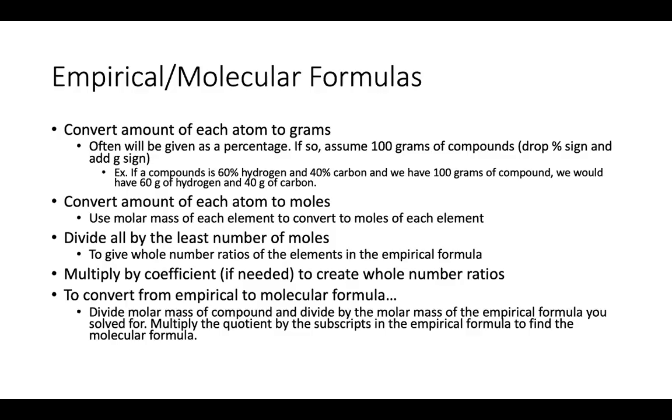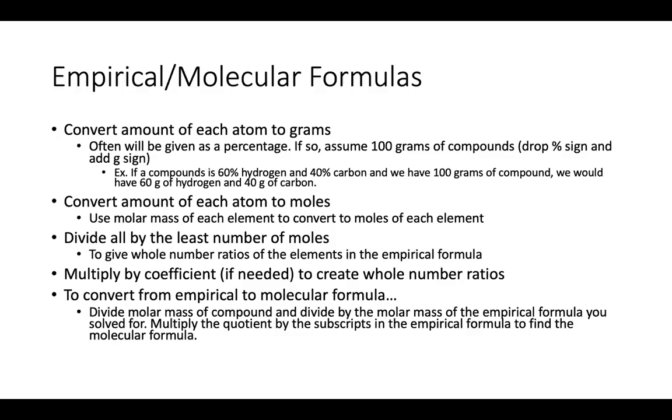Once you have moles of each of those atoms, you're going to divide them all by the least number of moles, and this will give you a small ratio between your elements that is in your empirical formula. Now, if you get decimals when you do that division, you might need to multiply by some coefficient to make that ratio whole numbers, because that is a necessary part of your empirical formula.